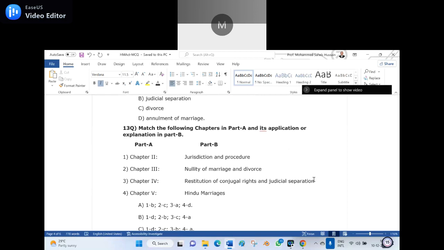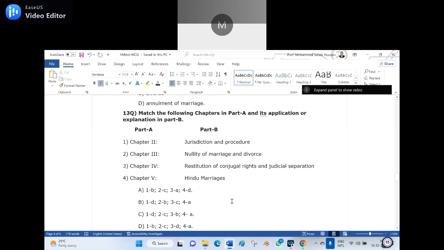Now, options. Option A, 1B, 2C, 3A, 4D. Option B, 1D, 2B, 3C, 4A. Option C, 1D, 2C, 3B, 4A. Option D, 1B, 2C, 3D, 4A.